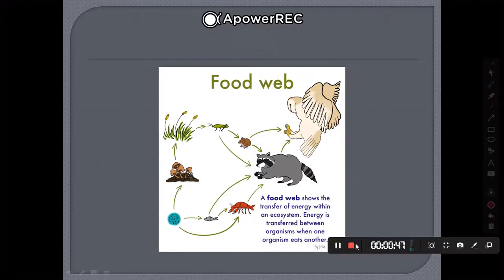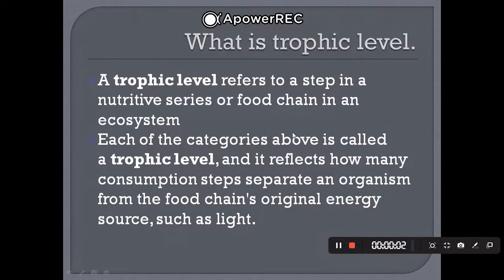Let's see about the trophic level. The next question: what is a trophic level? A trophic level refers to a step in a nutritive series or food chain in an ecosystem. It means the trophic levels go stepwise, in a nutritive series or a food chain. These topics are connected with each other, as you have asked. Each of the categories above is called a trophic level.